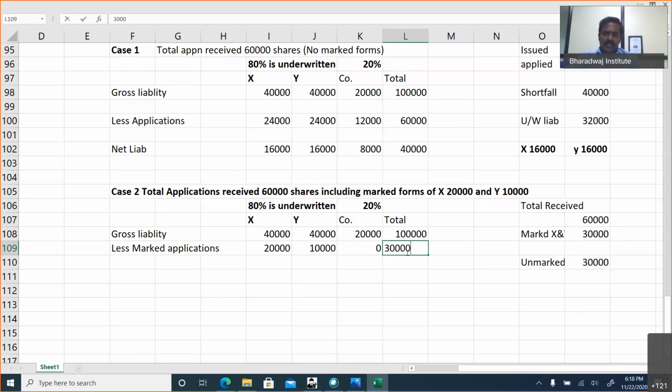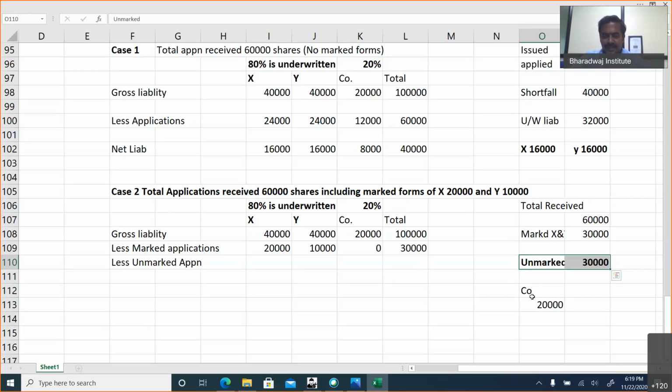What do you mean by unmarked applications? Direct applications received by the company. And please remember, underwriting ratio is 1:1. Unmarked applications means direct applications received by the company. So out of this, company's share, company's portion, what is the liability? 20,000 it will take.